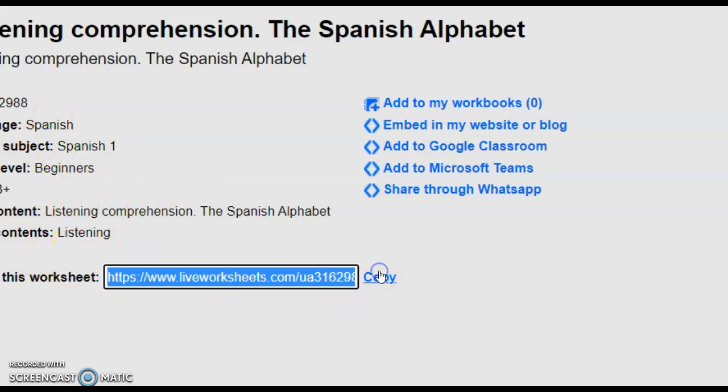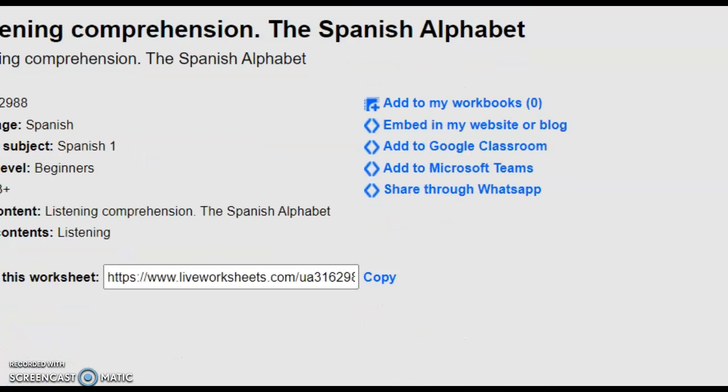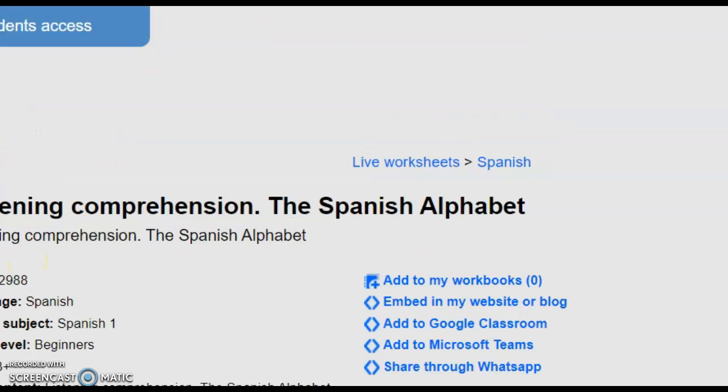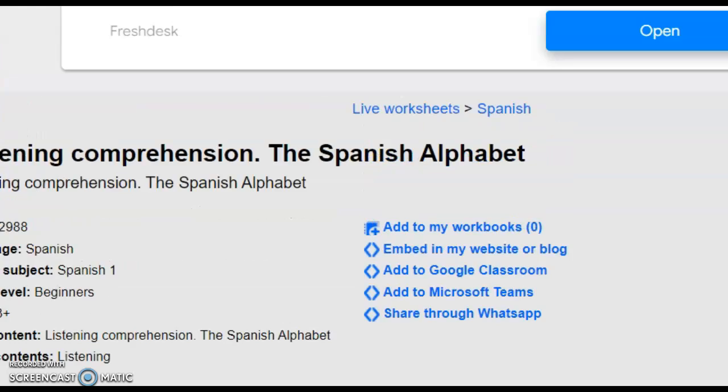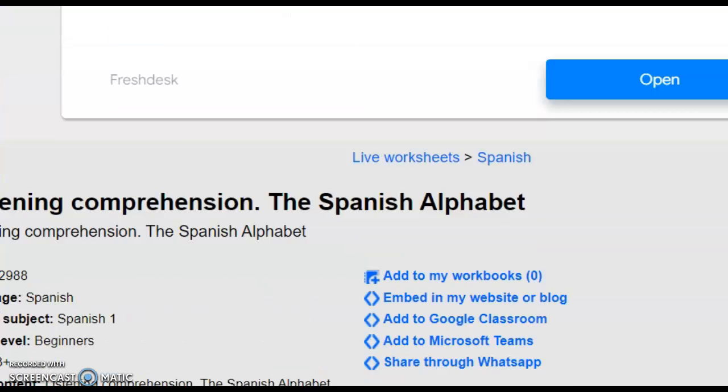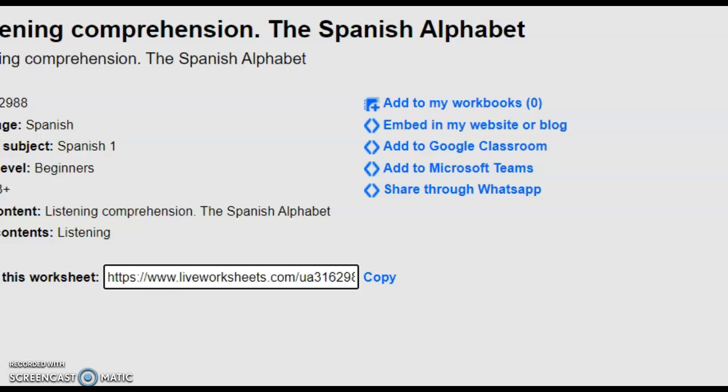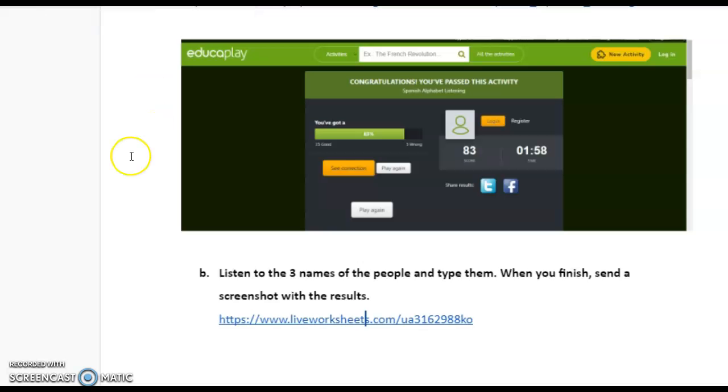Otherwise you just copy here, you go to a different screenshot, paste, and let's see, you can refresh and wait a little until this appears. Let's see. Okay. Hopefully yours is going to appear immediately. Otherwise, you need to wait for a moment, okay?